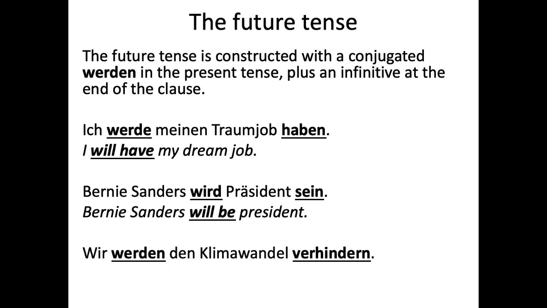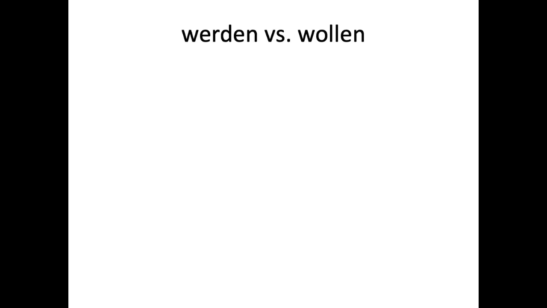And then wir werden den Klimawandel verhindern. We will prevent. So verhindern, to prevent. So werden is the conjugated verb in the second position, and then it is completed at the end of the clause with an infinitive. That's how the future is constructed.